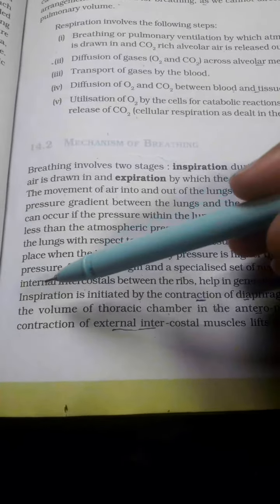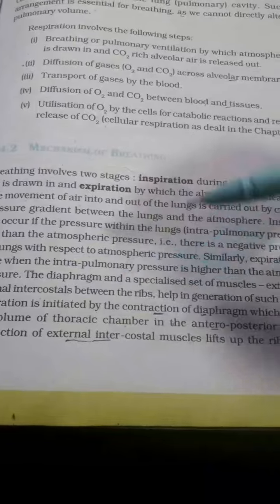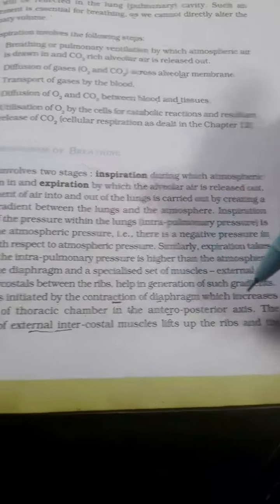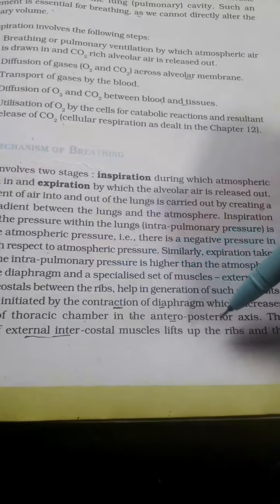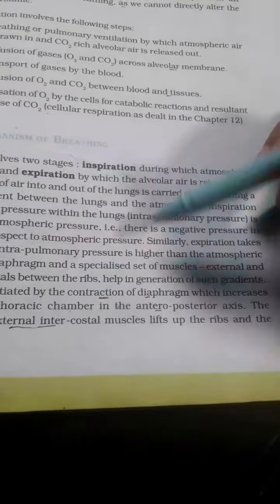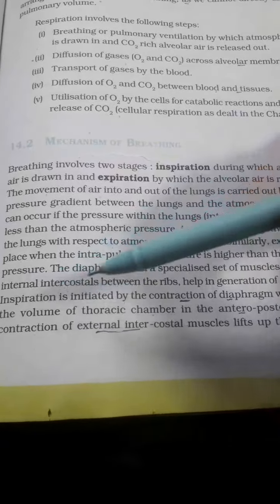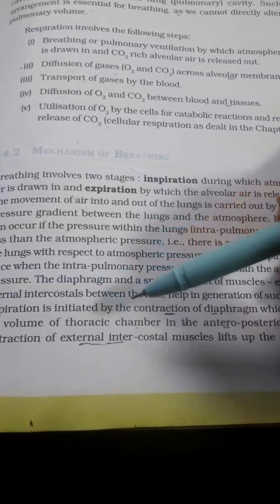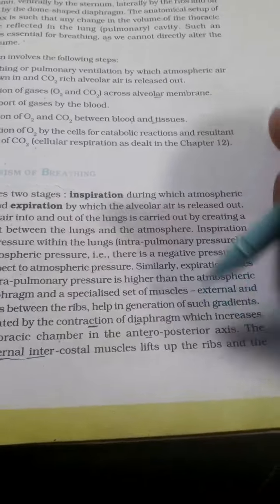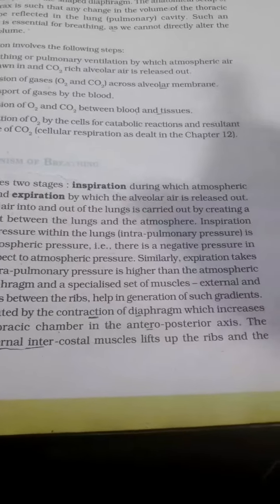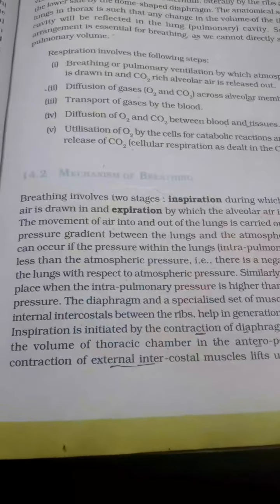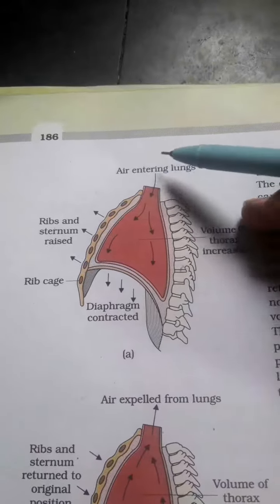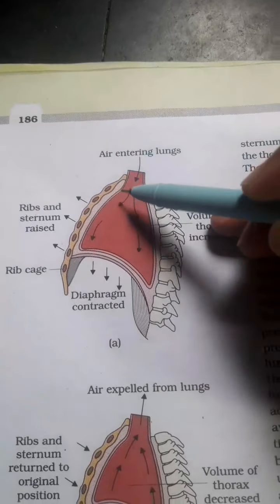And inspiration is initiated by the contraction of the diaphragm, which increases the volume of the thoracic chamber in the anteroposterior axis, like that, in this direction. And the contraction of external intercostal muscles lifts up the ribs. And this is the inspiration.